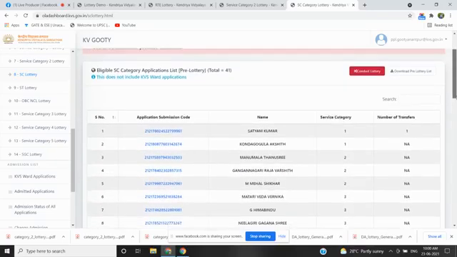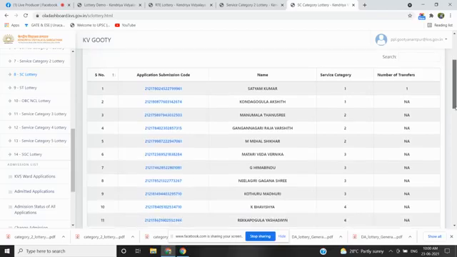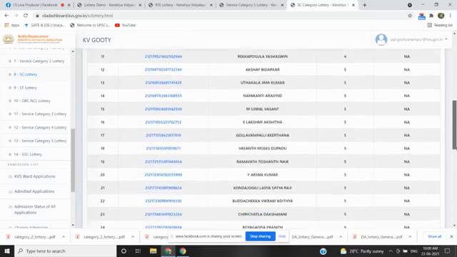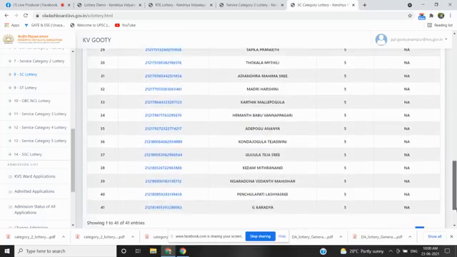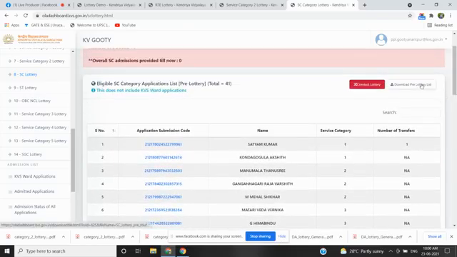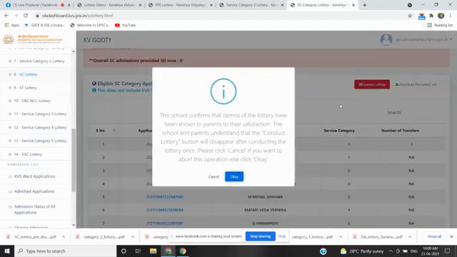And you can see the list here, the list of the candidates who applied under this category. Total 41 applications have been received. And we are going to download the pre-lottery list. I am clicking on conduct lottery, and after that this conduct lottery button will disappear, and the final list of SC category will be generated by the software.